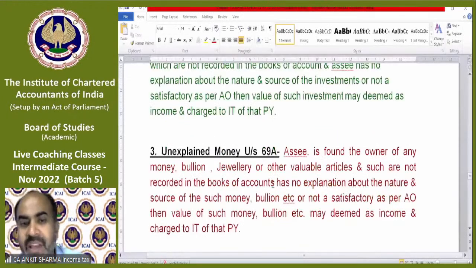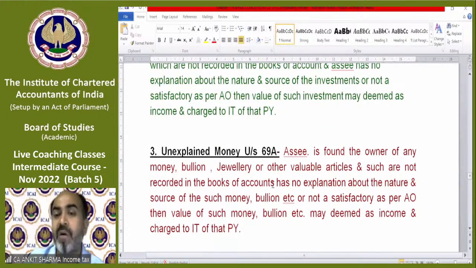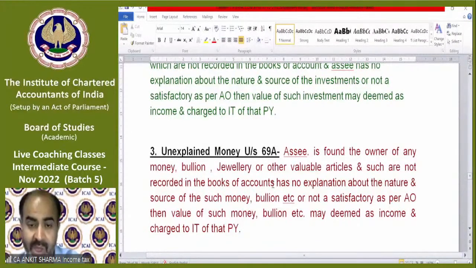Same concept in case of unexplained money. In point number 1, we found the entry, but not the money. But in point number 3, now we got the money, but no entry in books of accounts. The department searched the assessee and found 10 crore rupees in his house, jewelry, bullion, etc. Bullion means unformulated precious metal. And he did not show the proof in the books of accounts. He is the owner of money, bullion or jewelry, but they are not recorded in the books of account and there is no explanation. Again, that value will be treated as your black money.